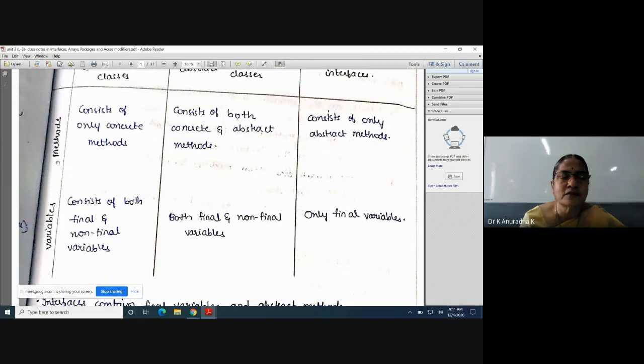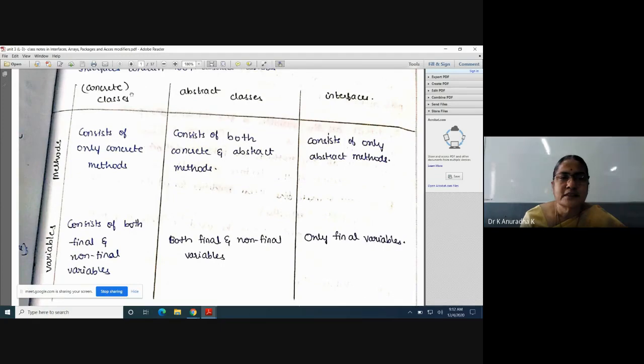Because in Java, any class consists of only a state part and a behavior part. State part is nothing but variables, and the behavior part is nothing but methods. That's why differentiate these three types with respect to variables and methods. Which type of variables and which type of methods can we write in classes, or in abstract classes, or in interfaces.